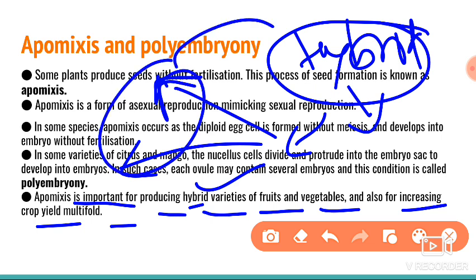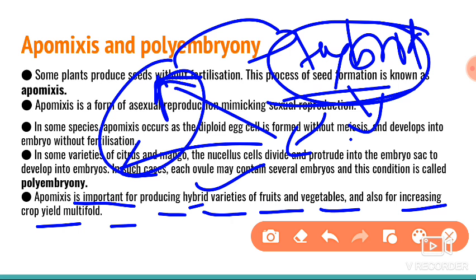Again it loses its original value. So we need to produce hybrids every year. Each and every year we have to produce the hybrid seeds. It is not possible, and it is very costly. The production of hybrids every year, collecting the dominant characters and the recessive characters continuously and then producing hybrid seeds, is quite difficult, and it costs a lot.